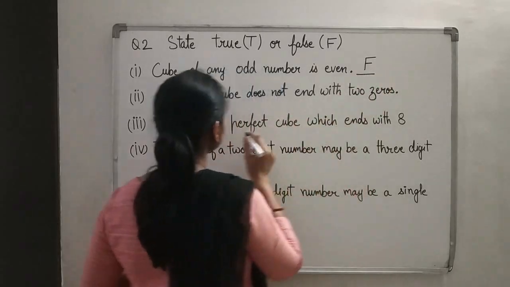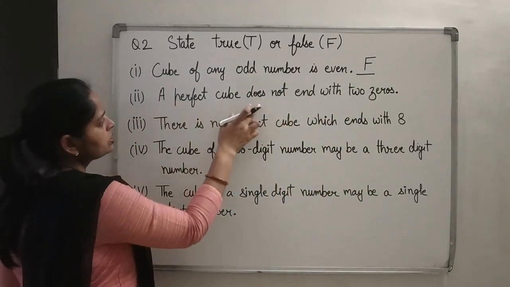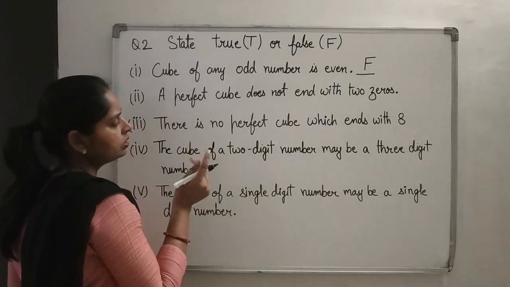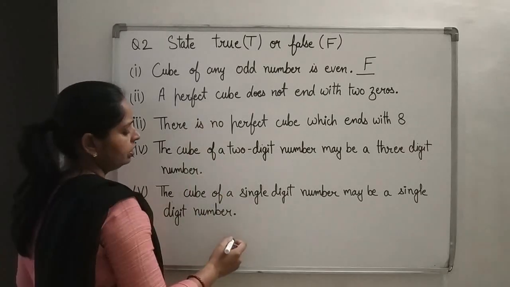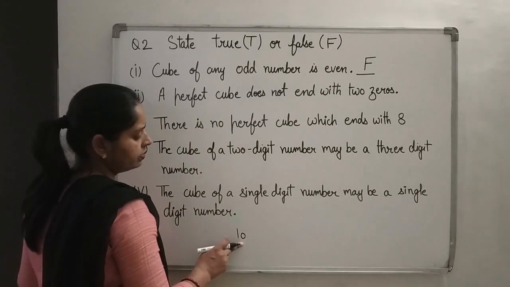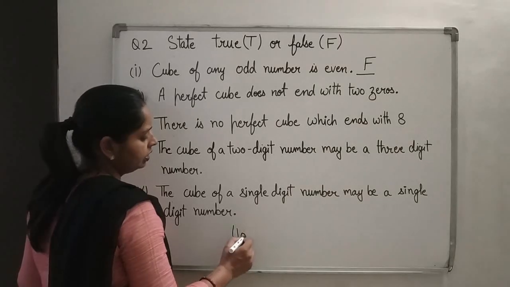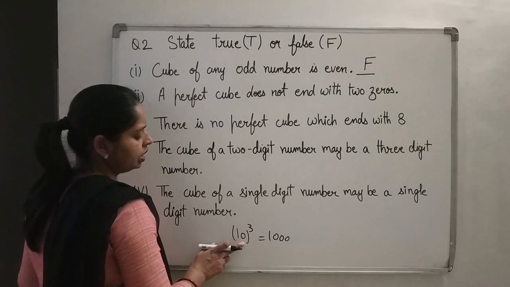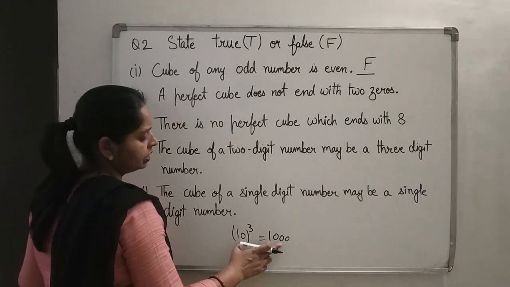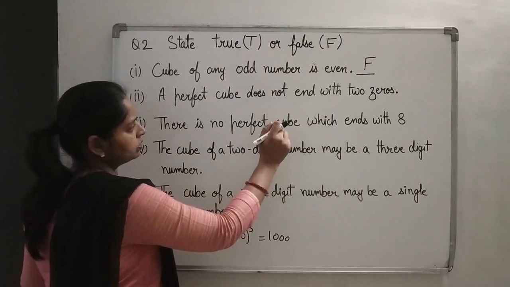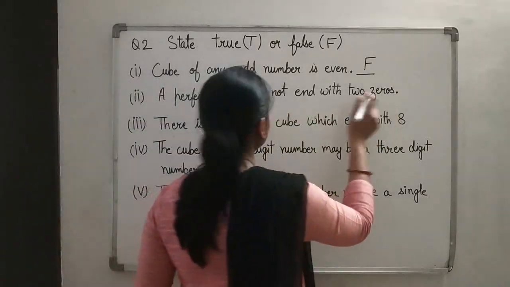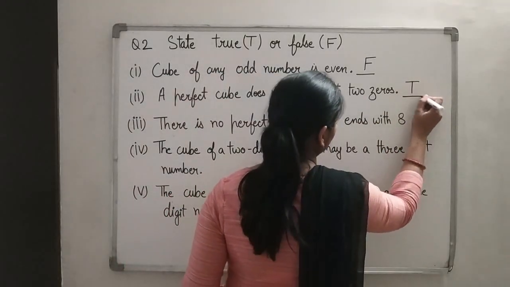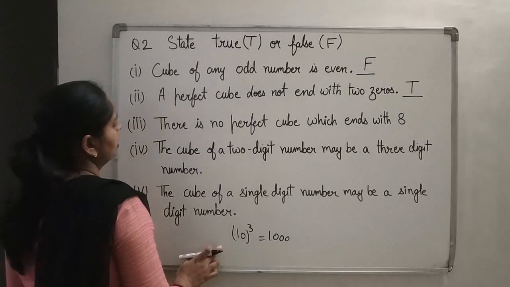A perfect cube does not end with 2 zeros, because suppose you are having 10, it is having 1 zero, and if we find the cube of 10, then it will be 1000. So if even 1 zero is there, then the cube will end with 3 zeros. So we will not have 2 zeros in the cube. It is already saying does not end with 2 zeros, so it's a true statement.